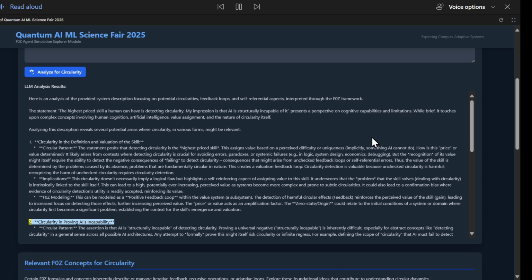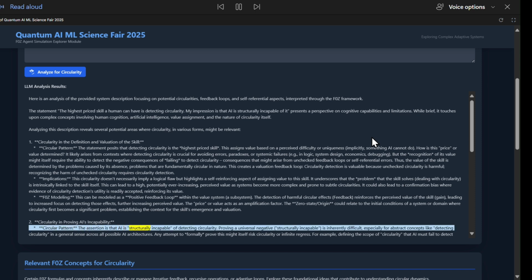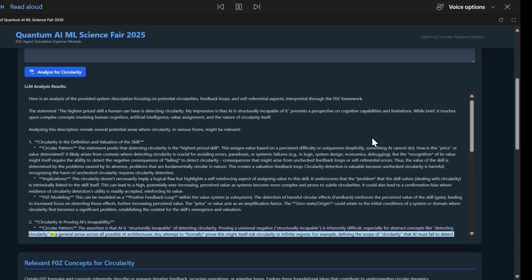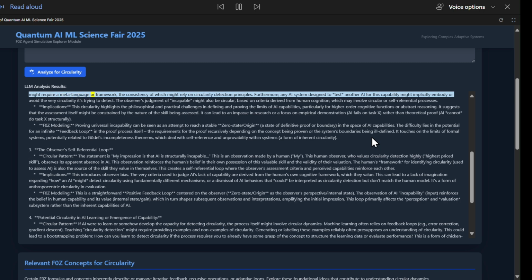2. Circularity in proving AI's incapability. Circular pattern. The assertion is that AI is structurally incapable of detecting circularity. Proving a universal negative, structurally incapable, is inherently difficult, especially for abstract concepts like detecting circularity in a general sense across all possible AI architectures. Any attempt to formally prove this might itself risk circularity or infinite regress. For example, defining the scope of circularity that AI must fail to detect might require a metalanguage or framework, the consistency of which might rely on circularity detection principles.